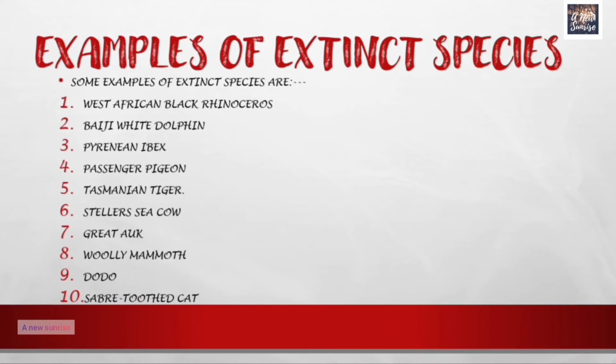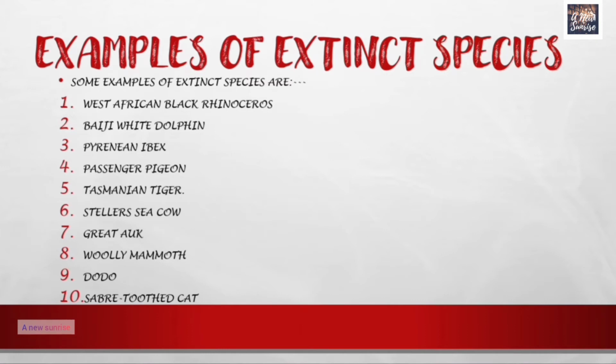Now let us see some of the examples of extinct species. Ten examples of extinct species have been given. Let us read every one by one. West African black rhinoceros. The West African black rhinoceros became extinct many years ago.